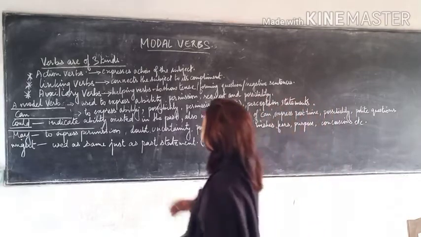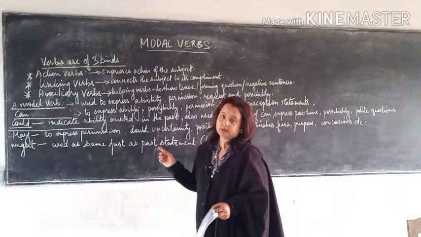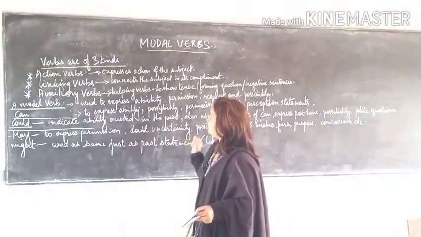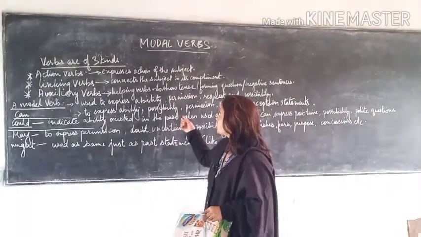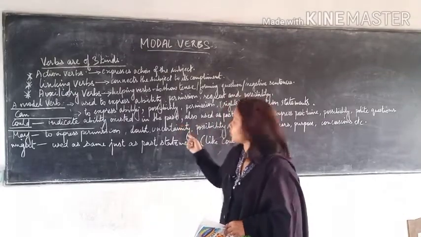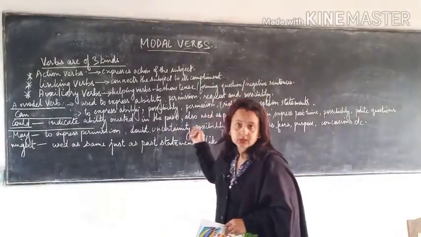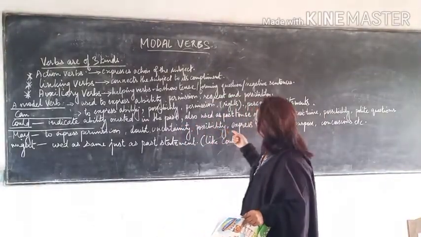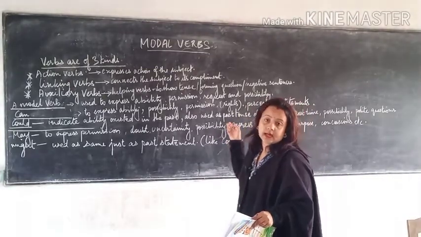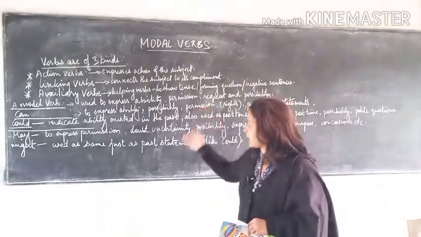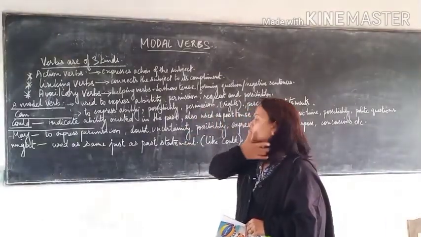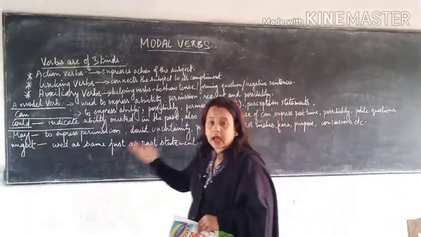Now let us move towards the modal verbs. What is a modal verb? A modal verb is usually used to express ability. Not only ability, it expresses permission and request, and it also indicates possibility. Now let us categorize them. Modal verbs are categorized into different groups, starting with can and could.